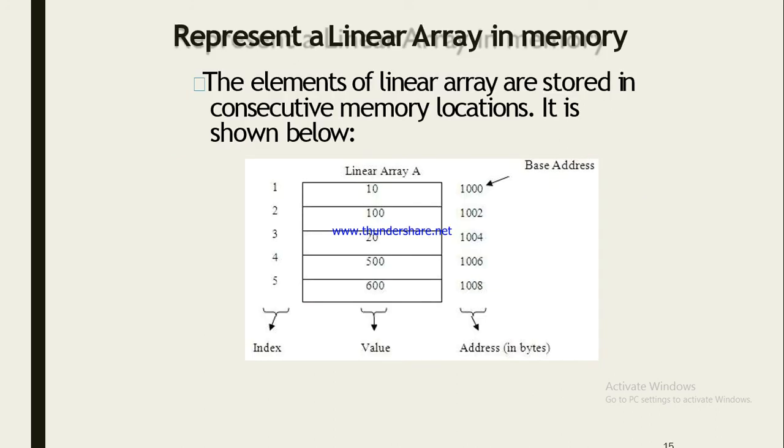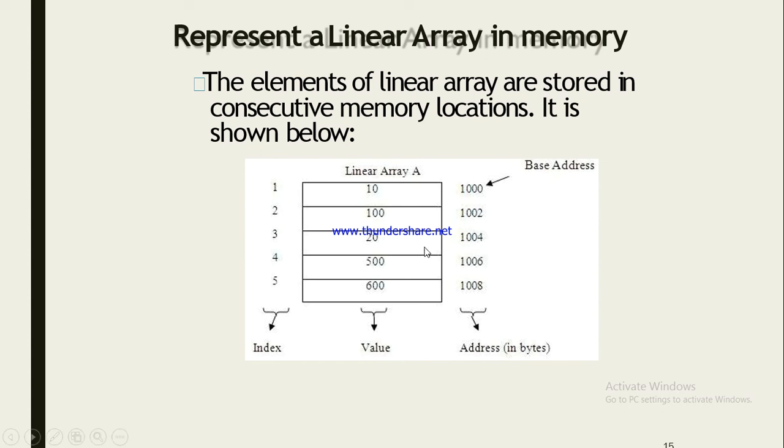Now, representing a linear array in memory. How can we represent the linear array in memory? The elements of a linear array are stored in consecutive memory locations. It is shown below. In the figure you can see that there are three rows. First one is index, which starts from 1, 2, 3, 4, 5, then value, and the base address, that is the memory address used to store the data.